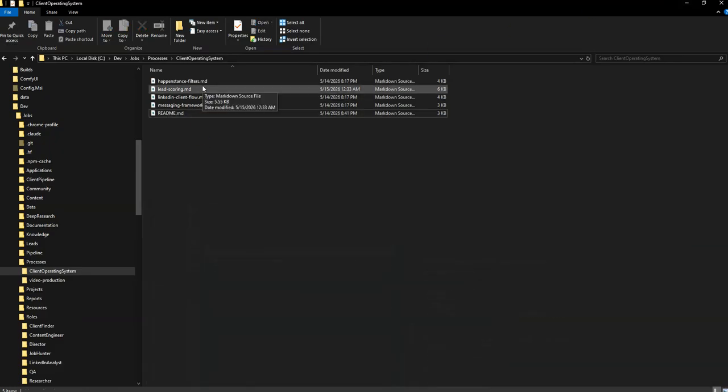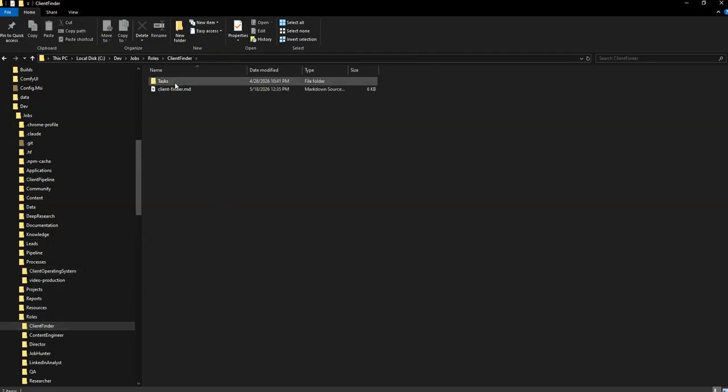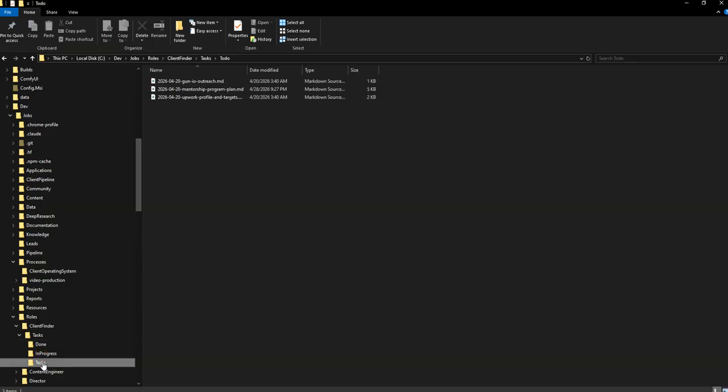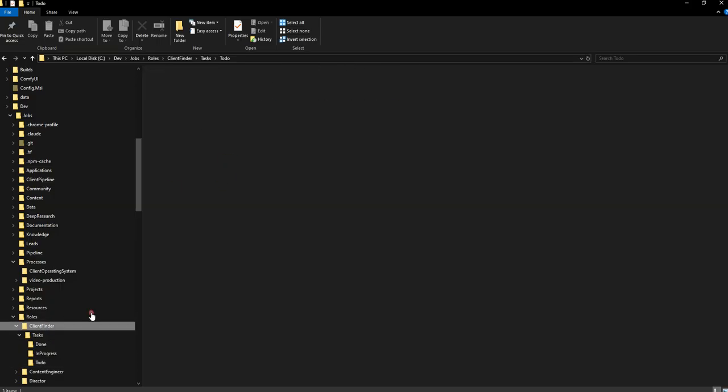This is a process now that is completely separate from the client finder, right? So the client finder, you'll see here, it's very, very basic so far. Again, I haven't worked a lot with it. It has a task system, which basically I can assign it, like, stuff that you're supposed to be doing, and here's what you're, oh, it doesn't have any tasks right now. It has some to-do stuff. Oh, we'll follow up on this later. But I guess it's a very, very basic agent so far.